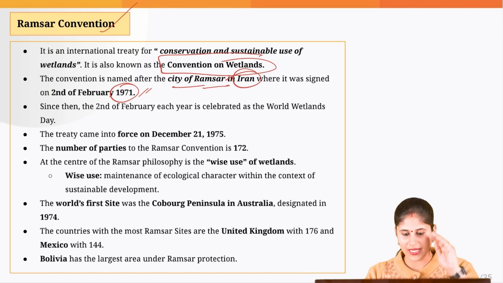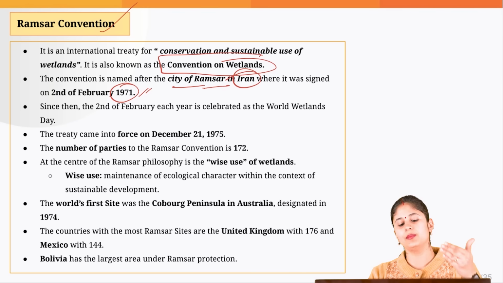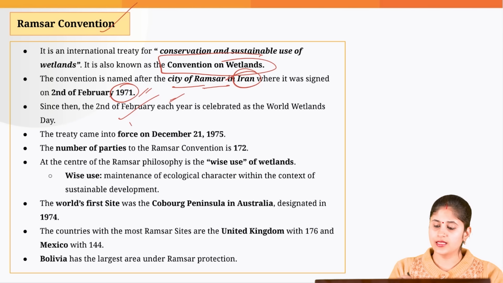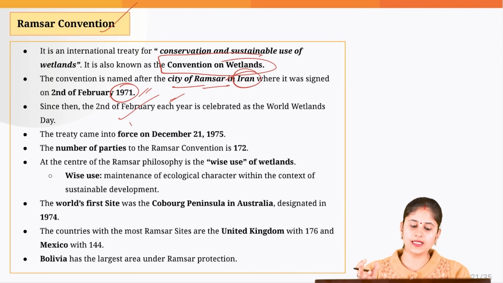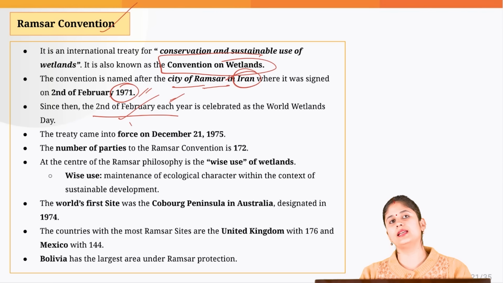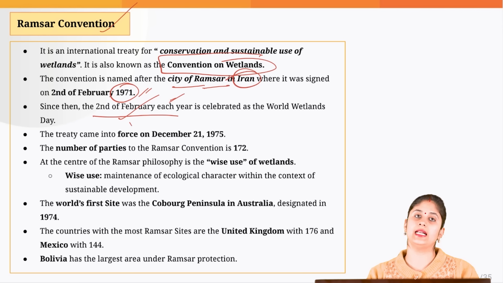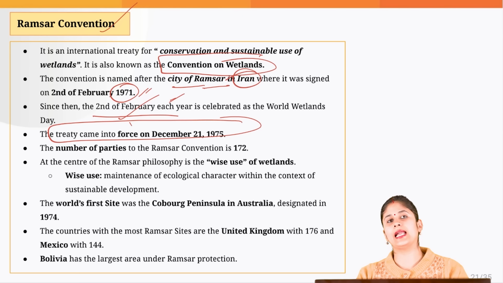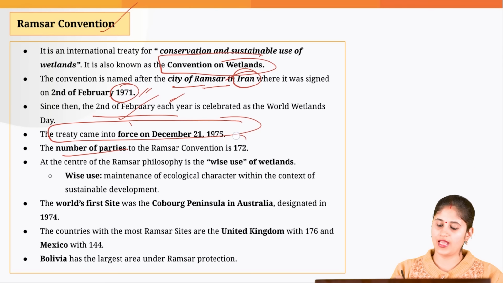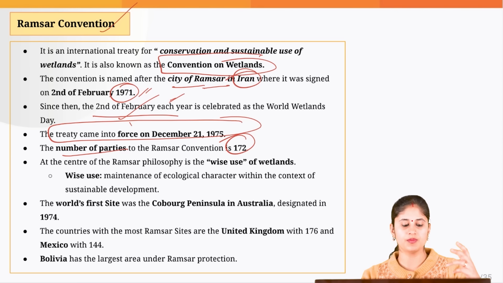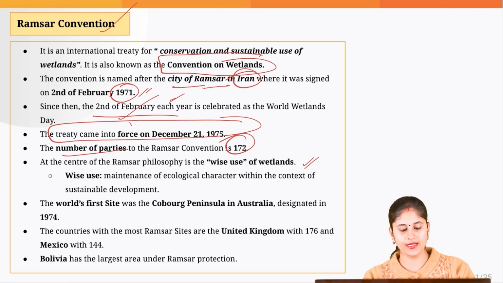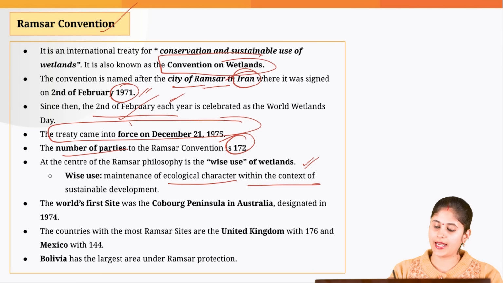So, the place where it was signed, on that city name itself, we have kept the name of this particular convention. And it was on 2nd February that this treaty was signed, and that is the reason the 2nd of February is celebrated as World Wetland Day every year. This treaty came into force in 1975, and currently we have 172 parties to it. Now, it basically emphasizes the wise use of the wetlands, basically maintaining the ecological character within the context of sustainable development.